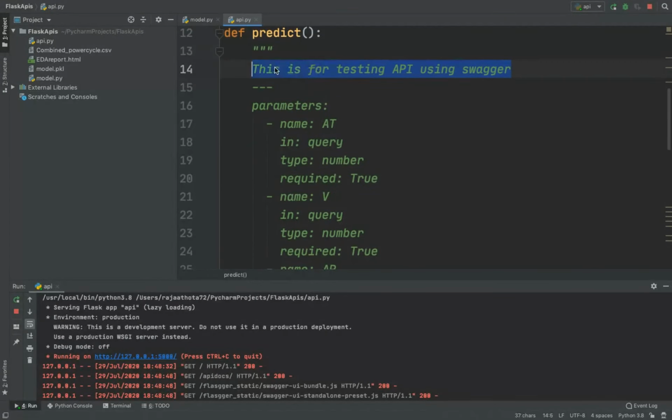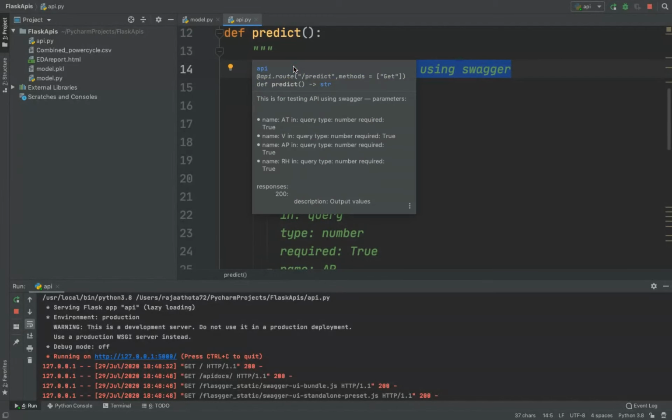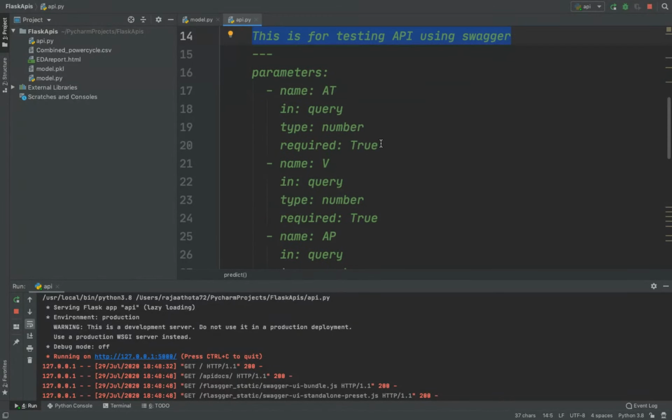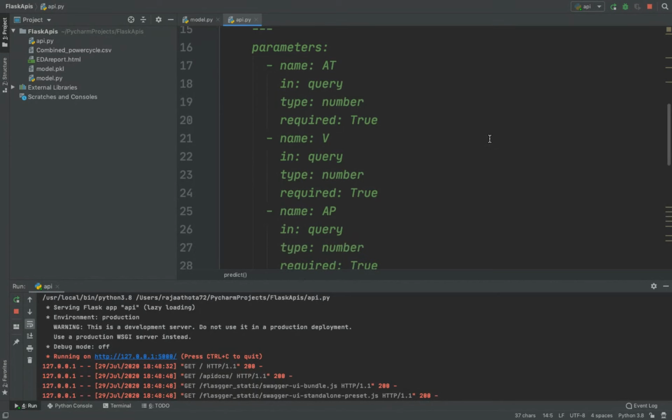So I wrote it as, this is for testing API using Swagger. Next, after I'm doing a separation for my heading and the parameters. After separation, I'm doing it as parameters, and in that parameters, I'm defining each and every parameter and what type it should be, and whether it is required or not.